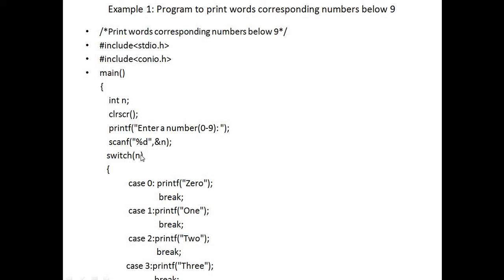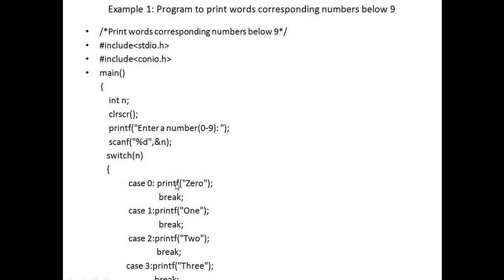So switch n. Here n is the expression, meaning the condition. Whatever number we enter is passed to the switch, that is called the expression, and that number will be matched to a particular case. For matching the numbers, I am writing different cases starting from 0, because I want to check the numbers from digit 0 to digit 9. That's why I started from case 0.